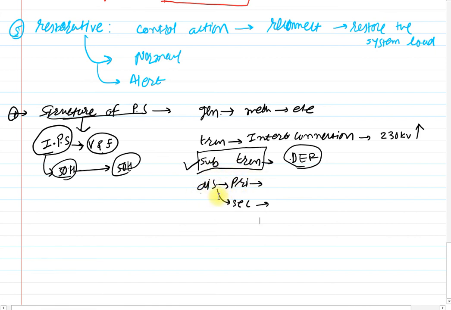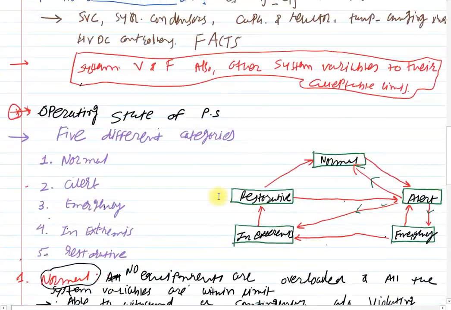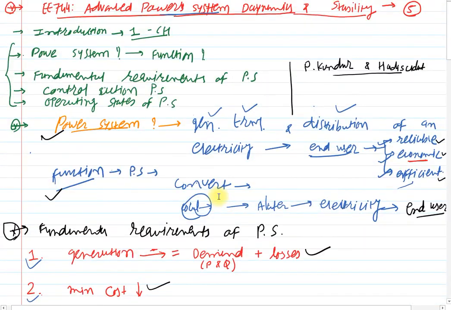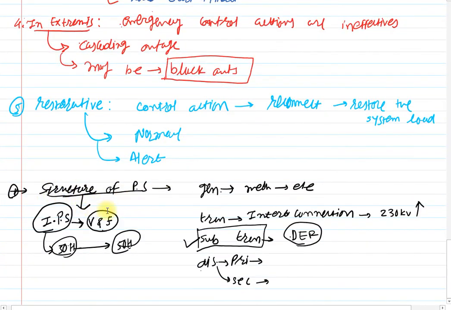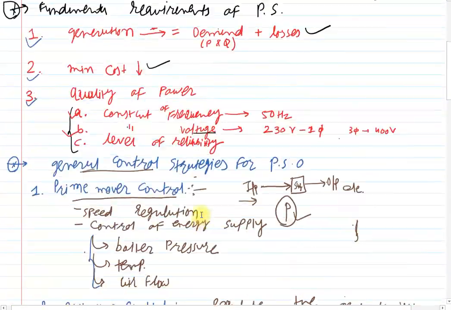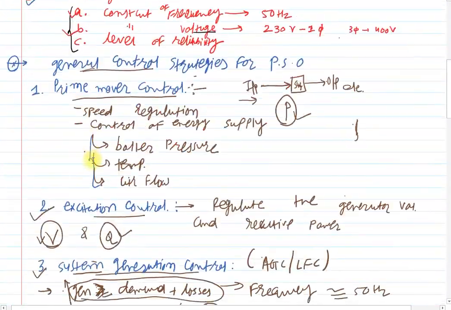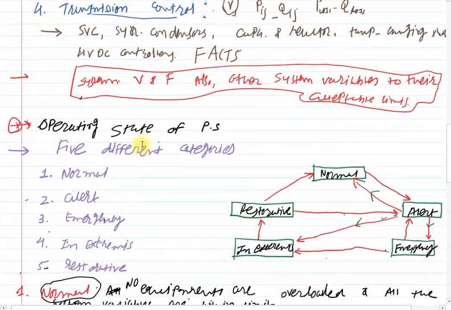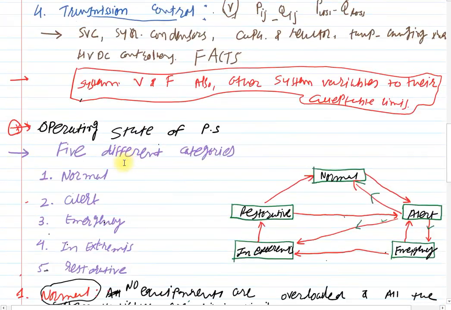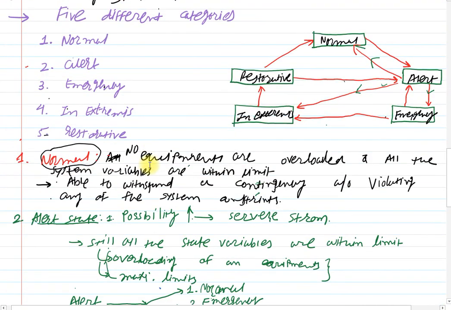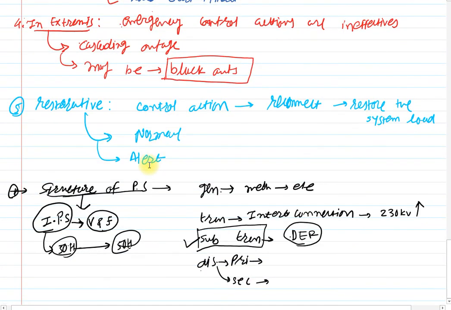Clear? So I hope you have clearly understood the first chapter, which is the introduction of power system operation. Actually this topic, the structure, is the first topic of the theory, and then after structure come the definition, function, fundamental requirements, then the general control strategies, and the last one is operating states. Clear? So I hope you have clearly understood. So with this I will conclude the first chapter.